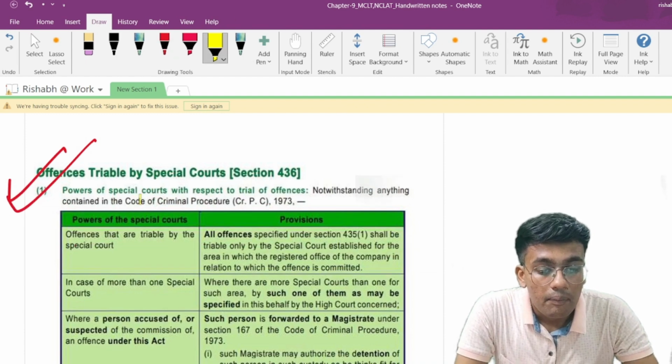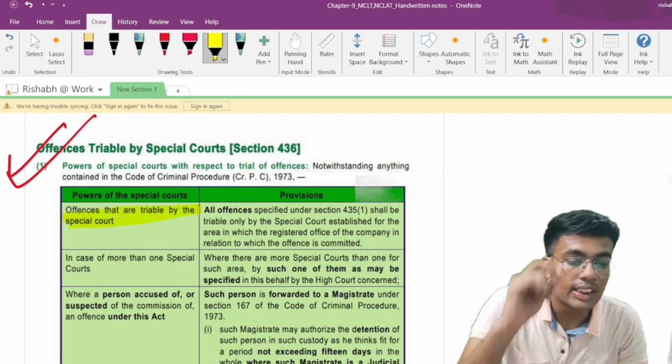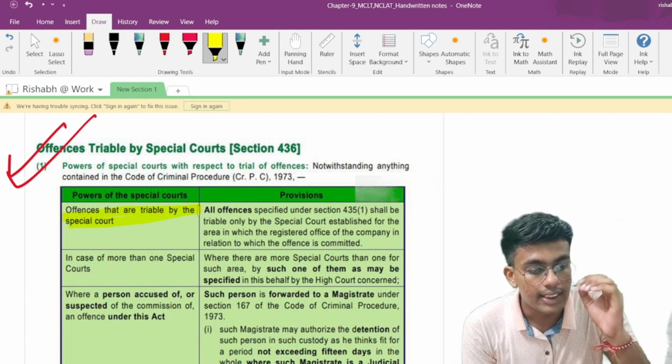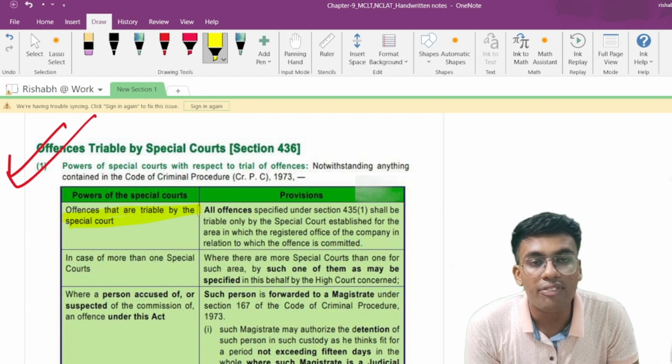Now, powers of the special court. Offences that are triable by the special court. All offences under section 435(1) shall be triable only by the special court which is established for the area in which the registered office of the company in relation to which the offence is committed is located.